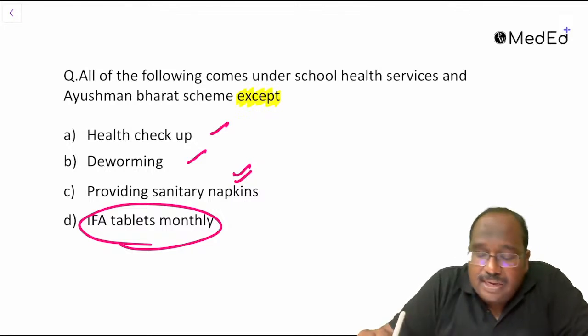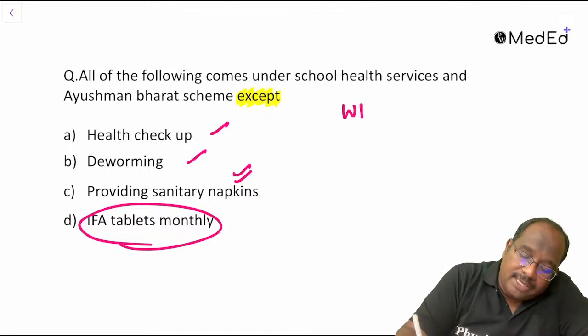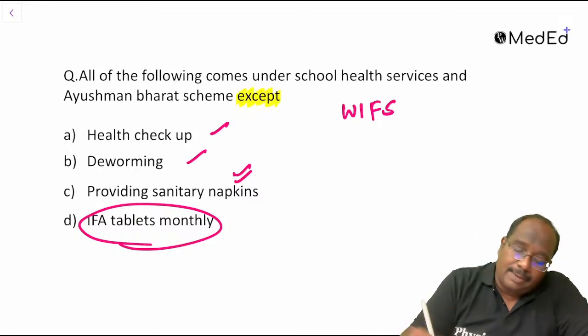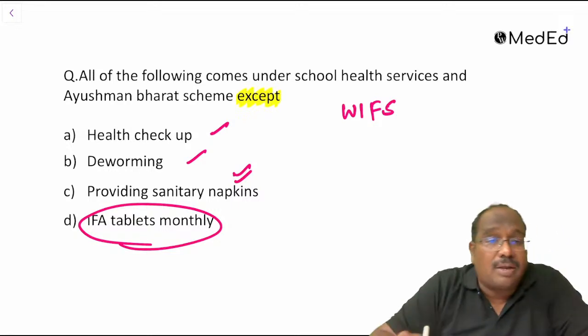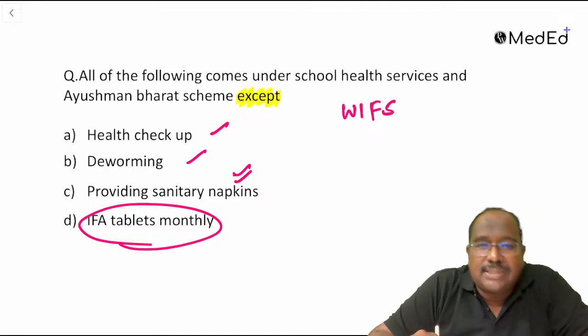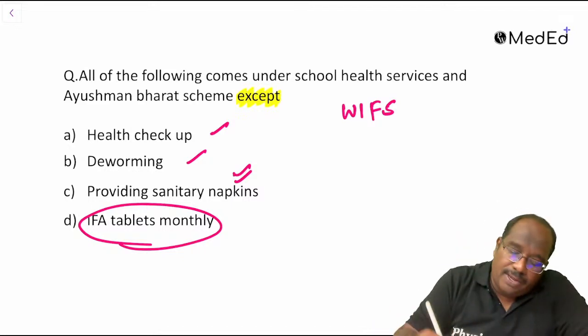It is given weekly. The program itself is WIFS, weekly iron folic acid tablet. Weekly, guys, this is not monthly. Monthly is sanitary napkins. Deworming, albendazole, we are giving.